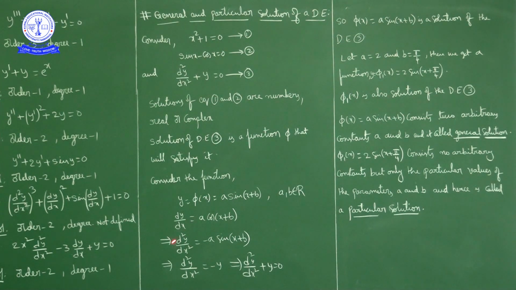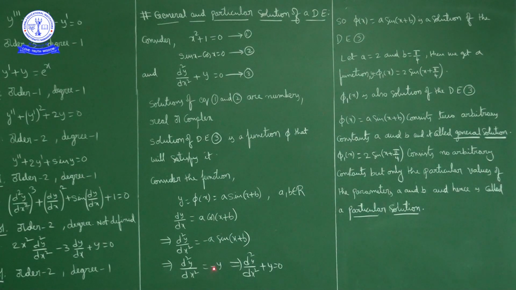Now again if you differentiate, the derivative of dy by dx is d square y by dx square, which is equal to a into the derivative of cos x, which is minus sin x. So minus a sin of x plus b. d square y by dx square is equal to minus a sin of x plus b. Okay, but minus a sin of x plus b is nothing but minus y only, no? So d square y by dx square is equal to minus y. If you write minus y this side, d square y by dx square plus y is equal to 0. So satisfying this differential equation, one solution is a into sin of x plus b.